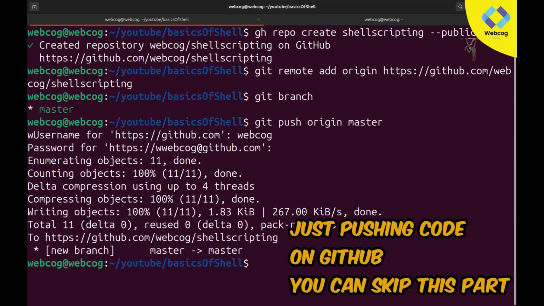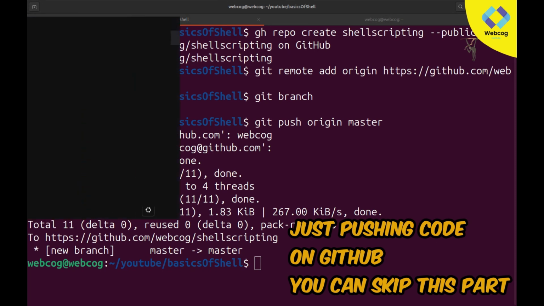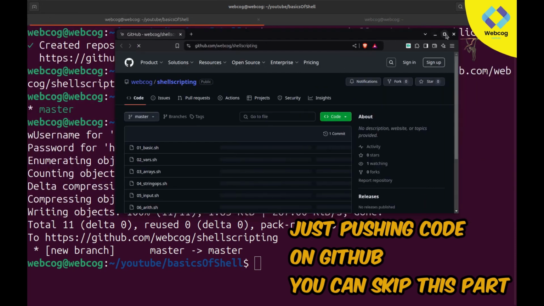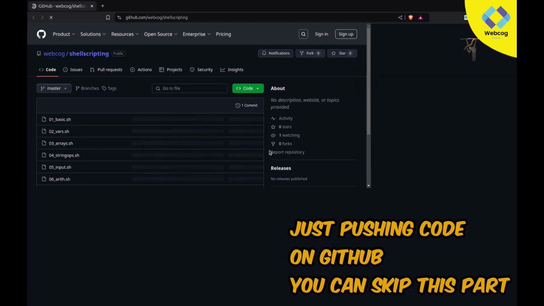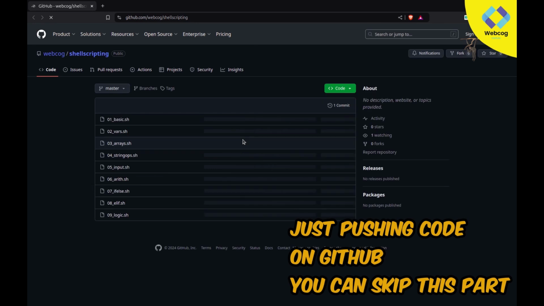You can check that our code repo has become public, but for confirmation I am going to check it. Just click on this link. Okay, the link is opening, and you can see the code has been pushed to GitHub, and obviously I will give the link of this code in the description. You can simply download all the files here.